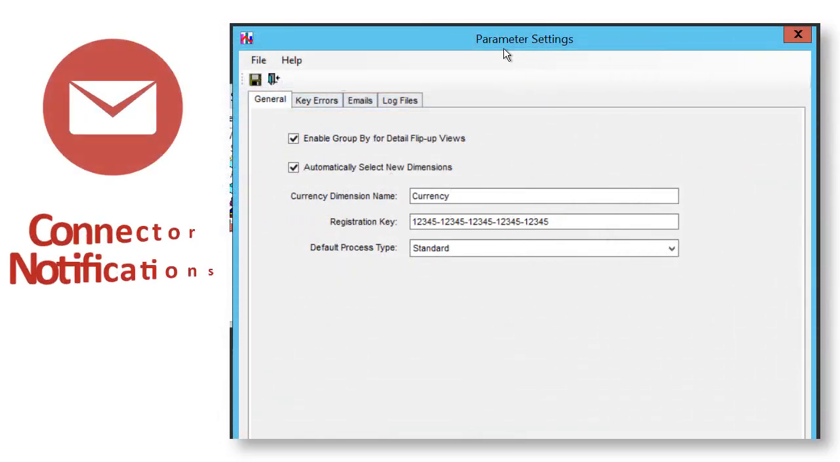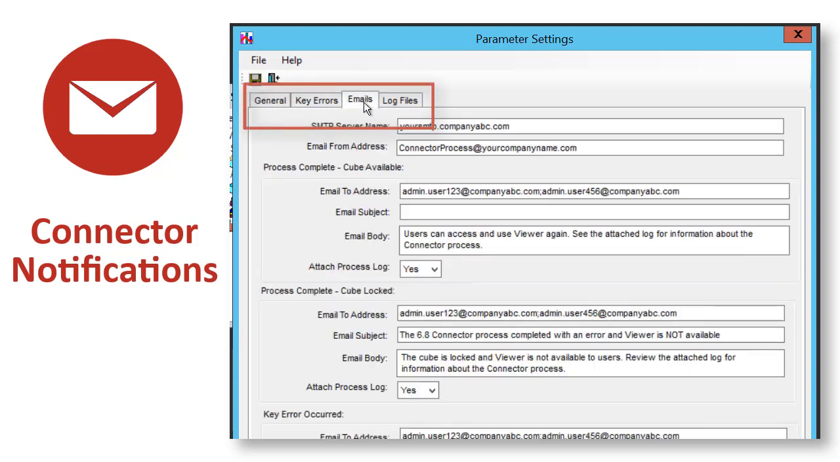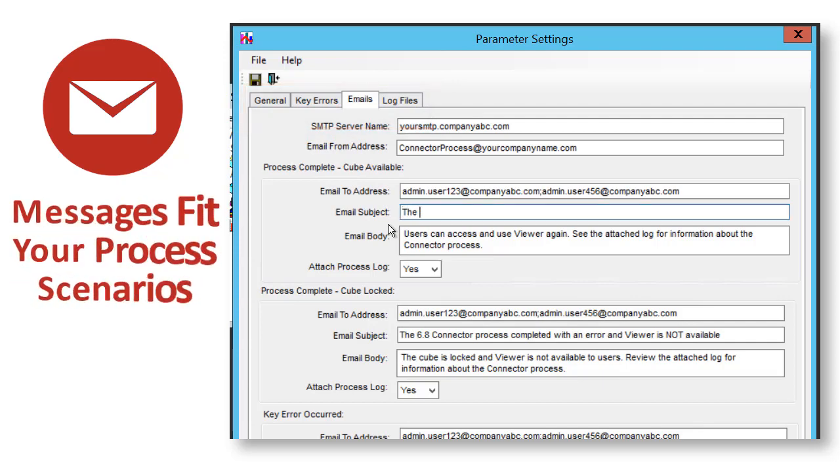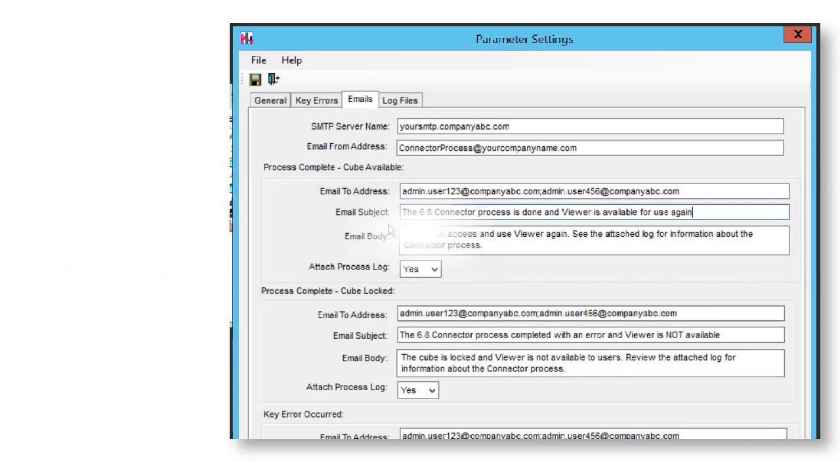Second, within Stratum.Connector for Viewer, we reorganize its data setup and processing preferences for ease of use. Of even greater benefit is a robust email notification system driven by these new email properties. Set up a system of custom emails that proactively and automatically keep Connector administrators in the know about the status of viewer and database processing.